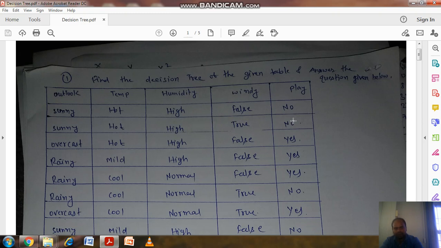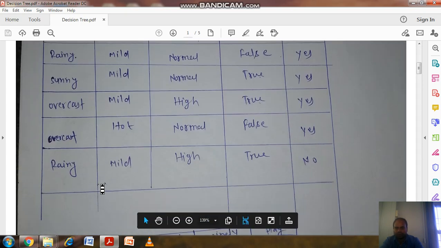In this case also the game has not been played. But if outlook is overcast, temperature is hot, humidity is high, windy false, then the game has been played. If outlook is rainy, temperature is mild, humidity high, windy false, then the game has been played. So such kinds of cases are there.